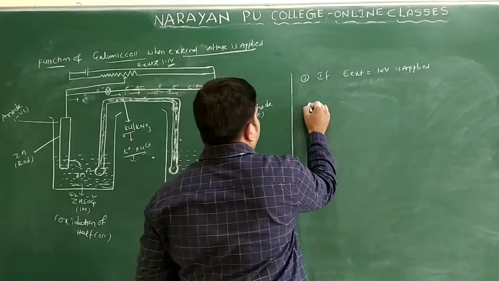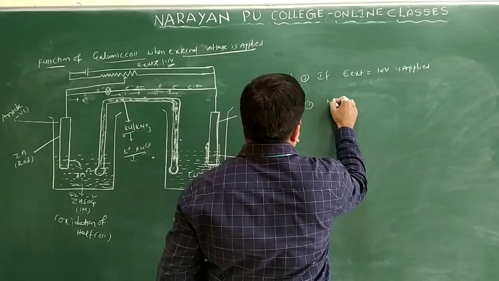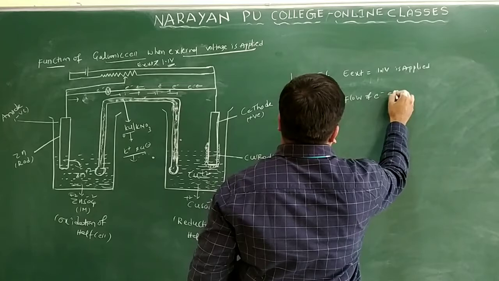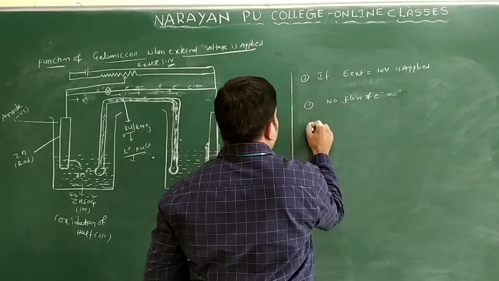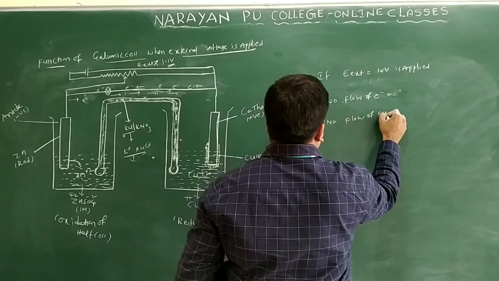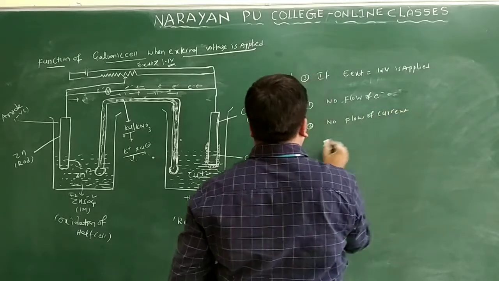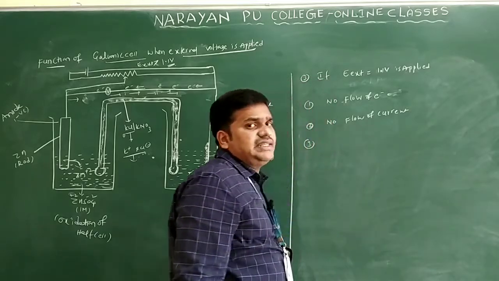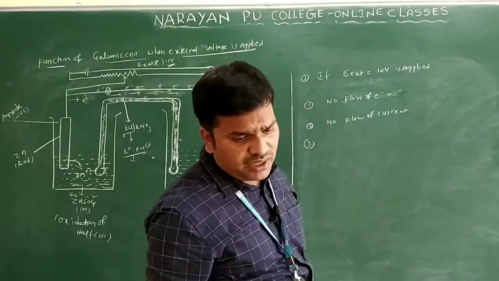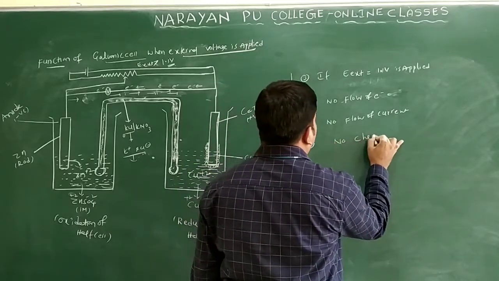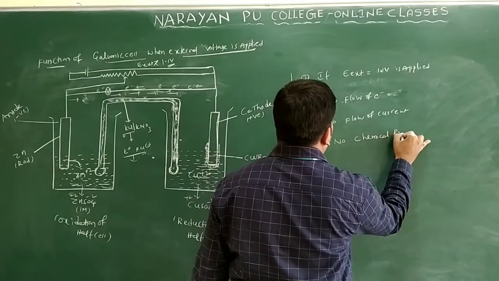First point I will write here: no flow of electrons. And if flow of electron is not there, no flow of current. Why? Because there is no chemical reaction taking place.